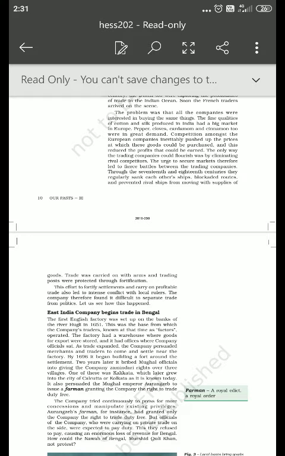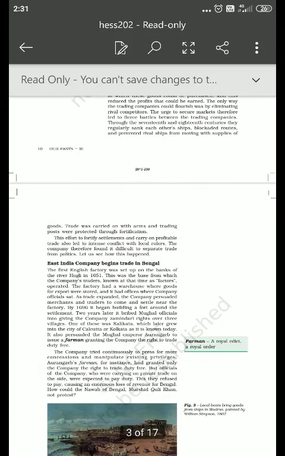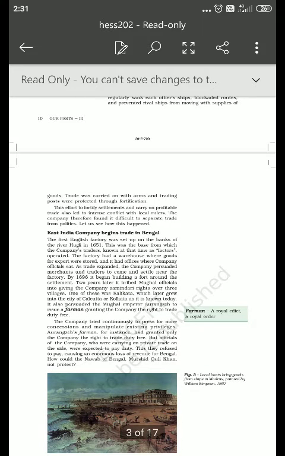Now, when the revolt of 1857 took place, it was Bahadur Shah Zafar who revolted against the Britishers, and he was finally arrested by Captain Hudson. So that was the thing that happened after the East India Company entered into India.